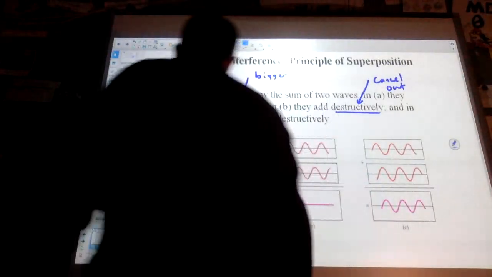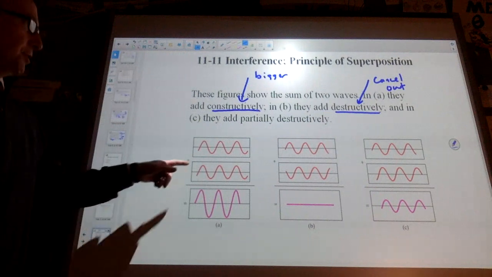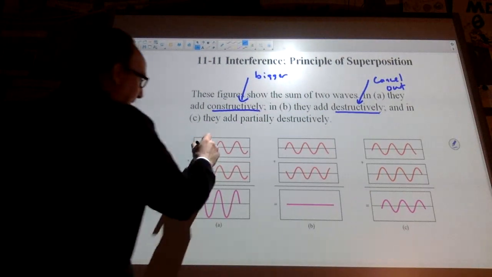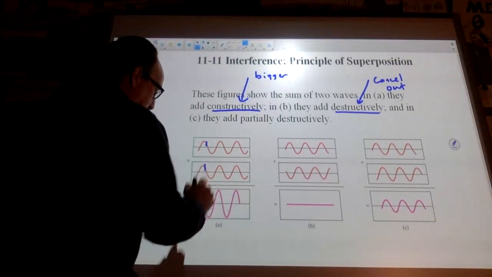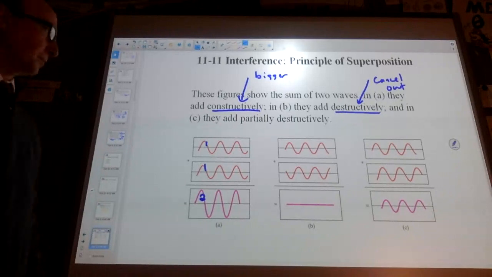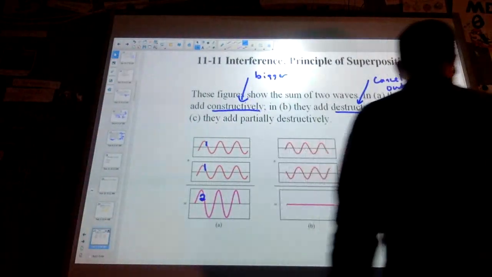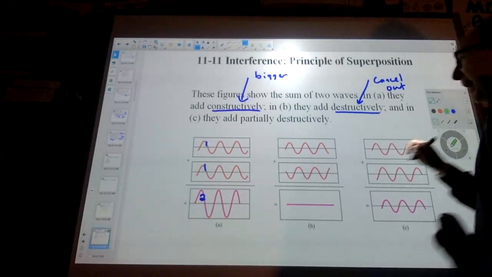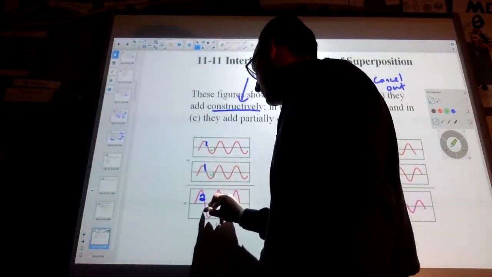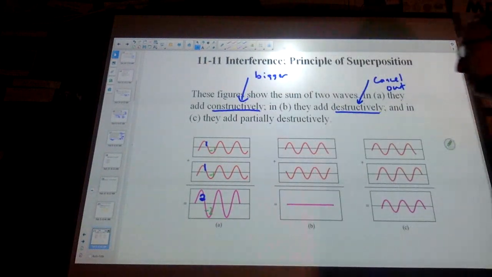So in our first case here, our amplitudes meet up. And so if I'm saying that this is 1 unit and this is 1 unit, this one down here would be 2 units. And if this one was -1 unit and this one was -1 unit, this one would be -2 units.